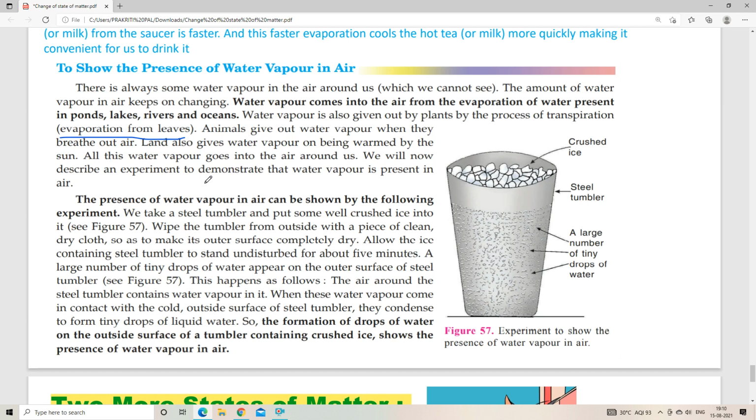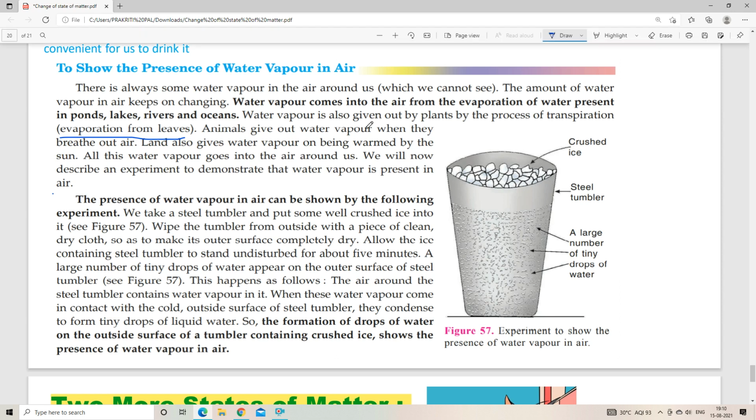Okay, now we can see this is the experiment to show the presence of water vapor in air. This is a steel container with a large number of tiny drops of water. From where these drops of water come, we will know. And in this container we have taken crushed ice. Now let's read the experiment.